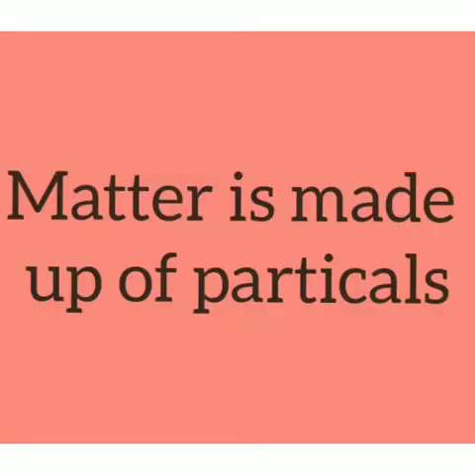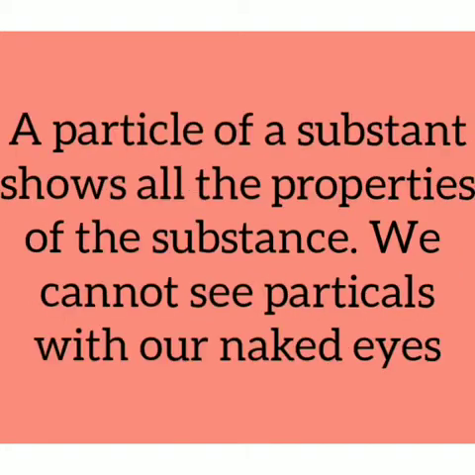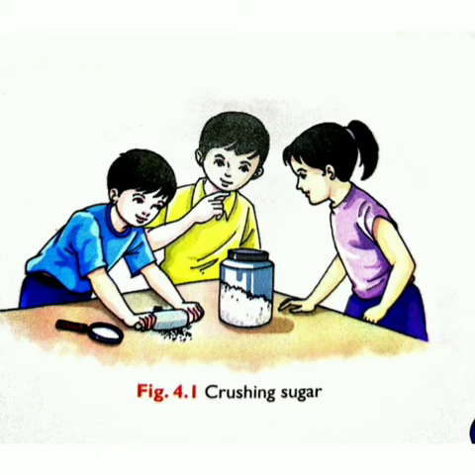Matter is made up of particles. We have already learned that matter is anything that occupies space and has mass. Everything in this world, including plants, animals, human beings, air, water, rocks, soil, plastic, metal, wood, and paper, is matter. A particle of a substance shows all the properties of the substance. We cannot see particles with our naked eyes.